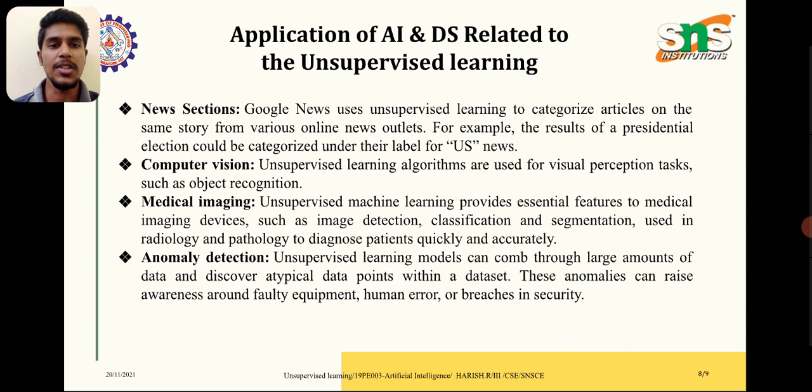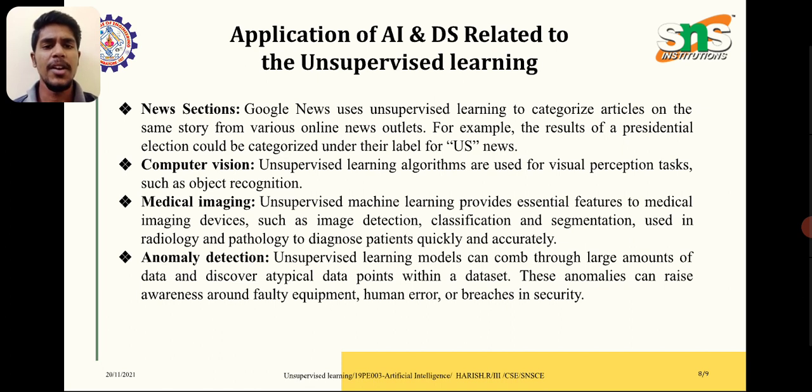Next, computer vision. Unsupervised learning algorithms are used for visual perception tasks such as object recognition. Next one, medical imaging. Unsupervised machine learning provides essential features to medical imaging devices such as image detection, classification, and segmentation used in radiology and pathology to diagnose patients quickly and accurately.